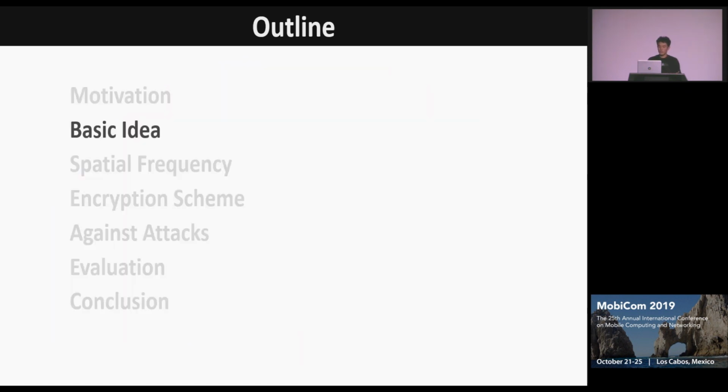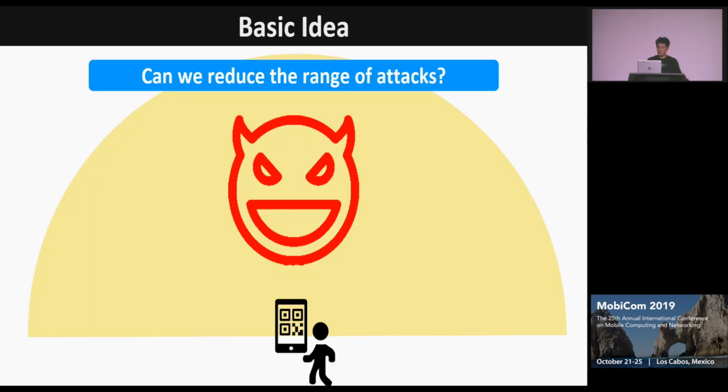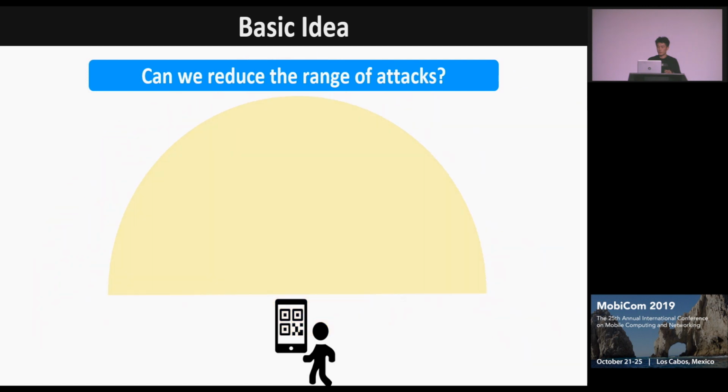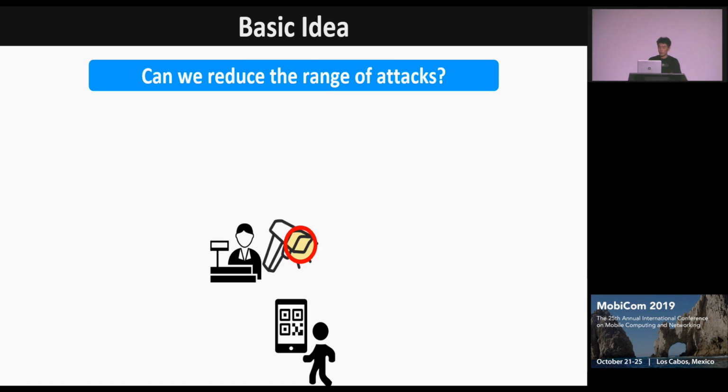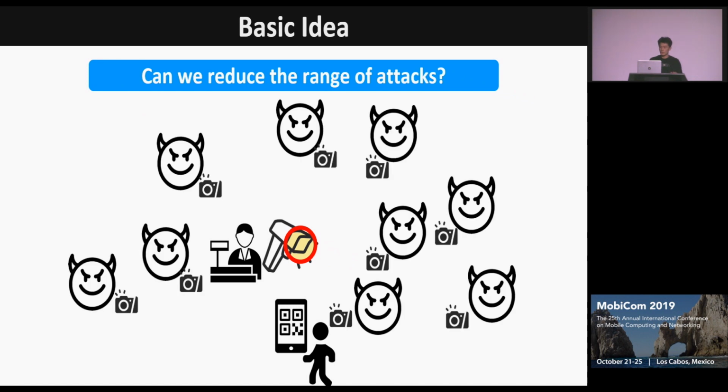So how to solve this problem? Our basic idea and solution is to reduce the attacking range from the entire non-line-of-sight area to a small area in the space. In this way, only the legal cameras, like the cashier's, can obtain the QR code information, and attackers that are out of the attacking range cannot obtain the information of the QR code.